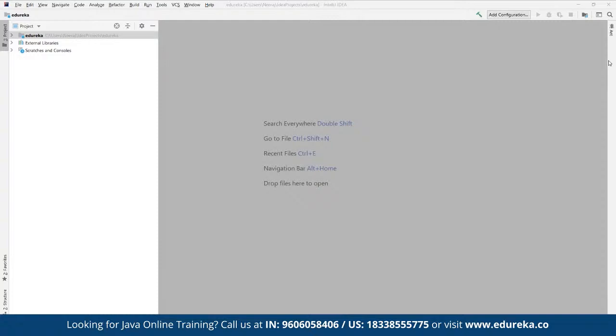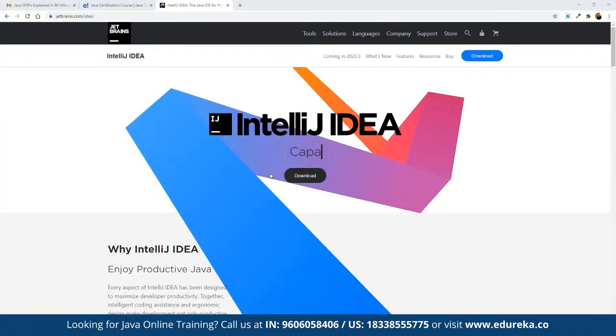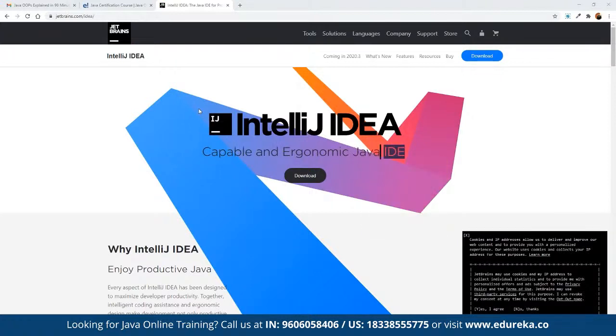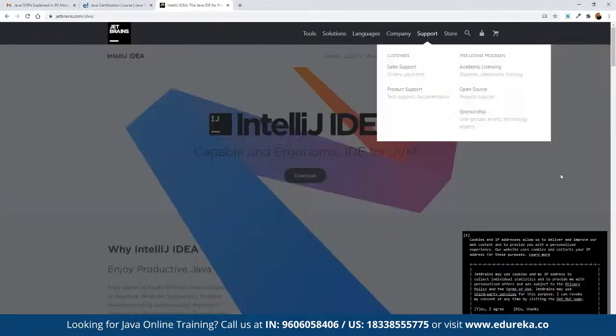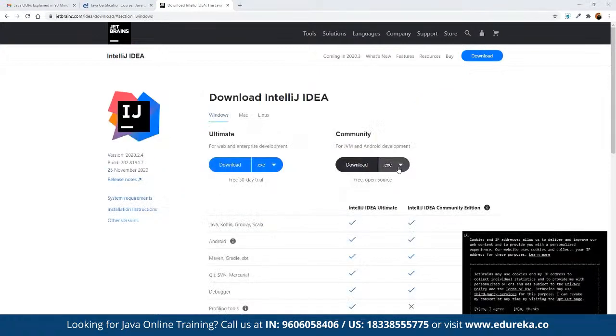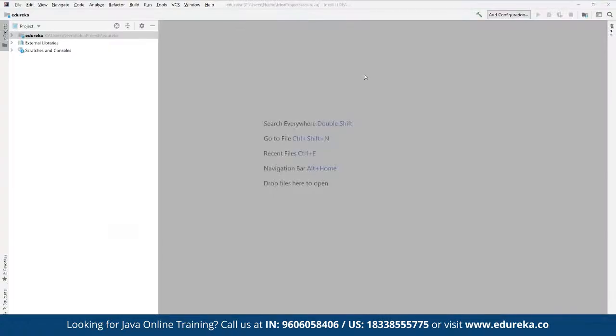IntelliJ is offered as a community version as well. That means if we have a requirement for building multiple commercial projects, then we can go for the enterprise edition, or we can go for the community edition, which is good for developers or those who are just starting their journey in Java development. And we can use Eclipse, or any other editor as and when required. It's not mandatory that we have to use IntelliJ. So let's say from this link, we have to click on download, then choose the community version, and click on download. And then we can start working on a new project altogether.